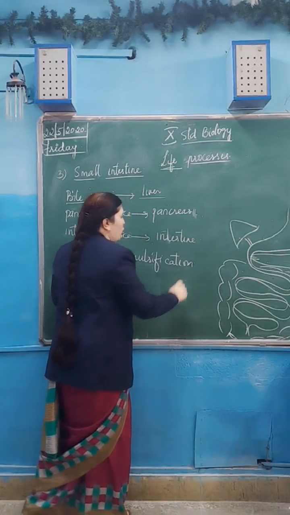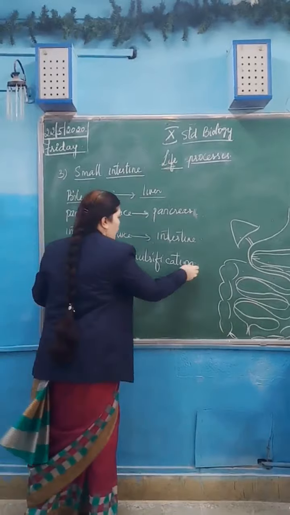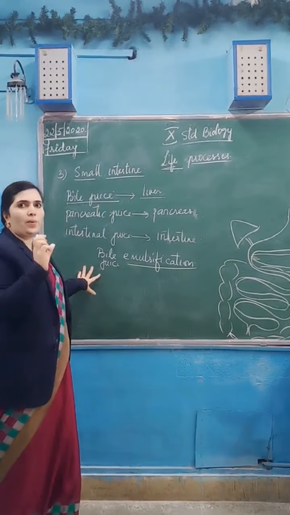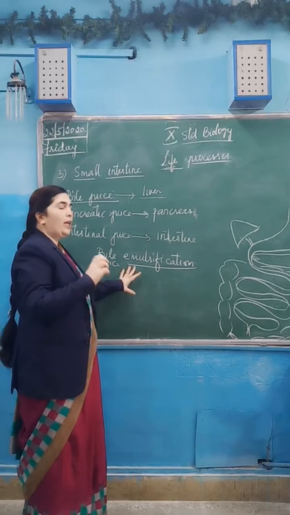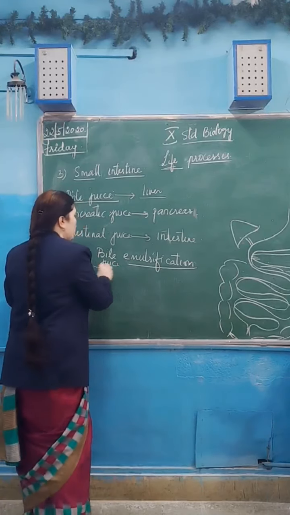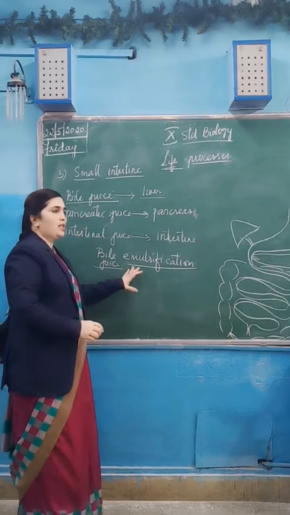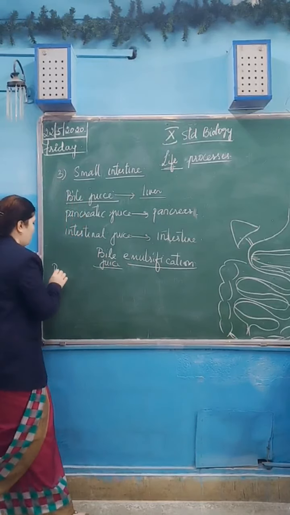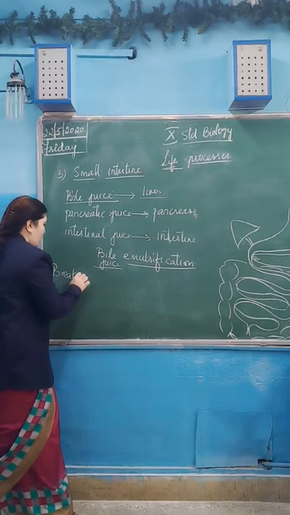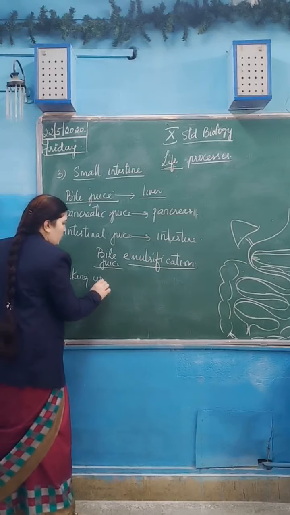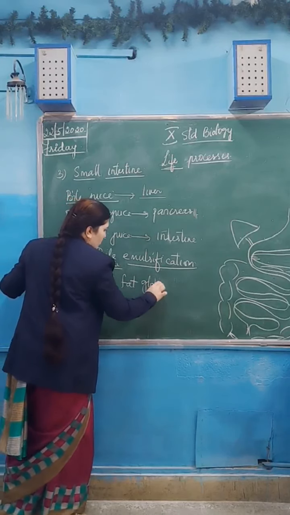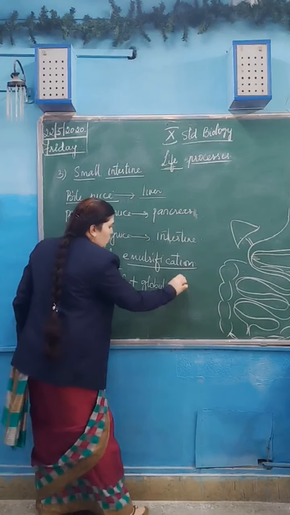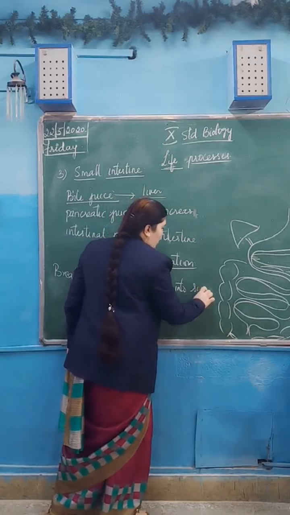The fat molecules which are present in our food, whatever the oily things we take, those are the fat molecules. The bile juice will break them down. Emulsification is the breaking up of fat globules into simple ones